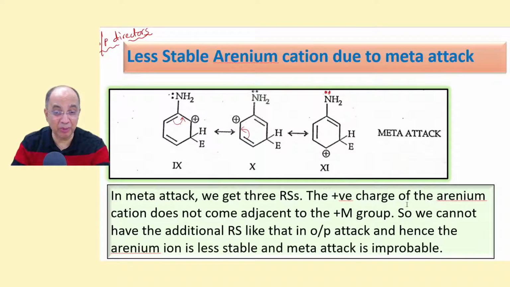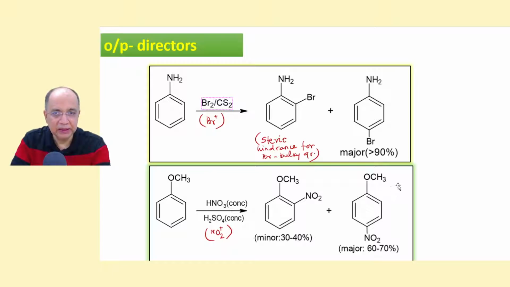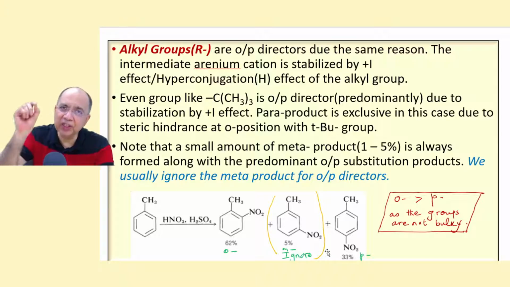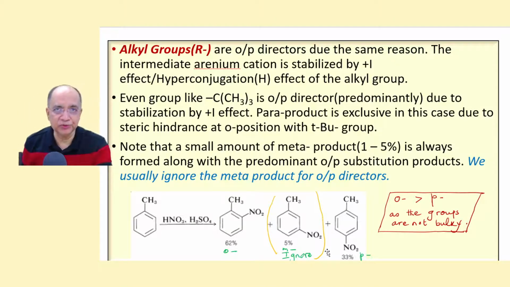It is less probable. We can call it improbable, but I shall tell you after some time that in any such substitution where this is an OP director, you will definitely find a very small amount of meta product.